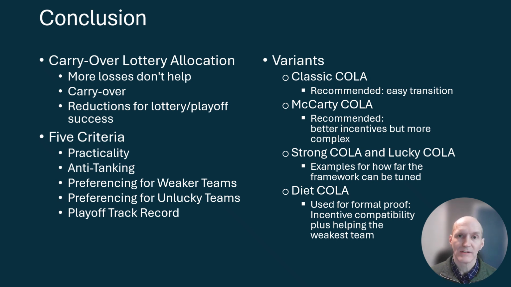Classic COLA, designed to be a smooth transition from the current NBA system. McCarty COLA is actually what I would prefer. It gives better incentives, but it is a bit more complex. Strong COLA and lucky COLA, again, giving you an illustration of how you can tune the parameters within the framework to get the desired result. And then finally, Diet COLA that we had used for proving the formal result, and that video will be linked below. Thanks.